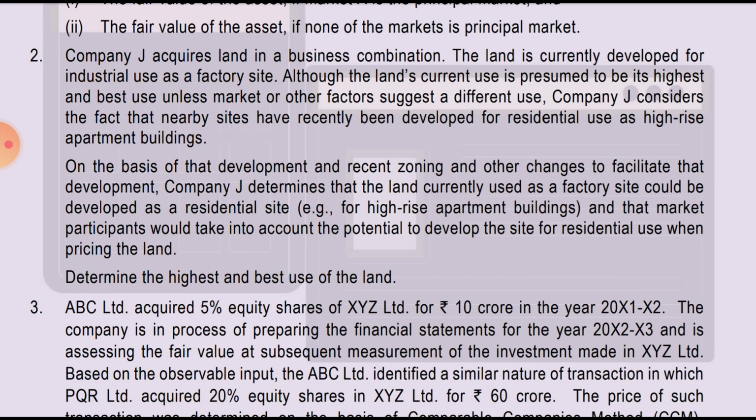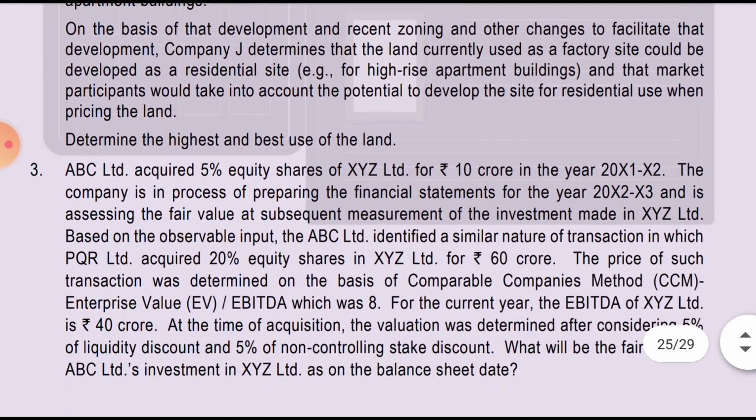Entity J determines that the land currently used as a factory site could be developed as residential, and that the market participant could take into account the potential to develop the site for residential use when pricing the land, to determine the highest and best use of the land.